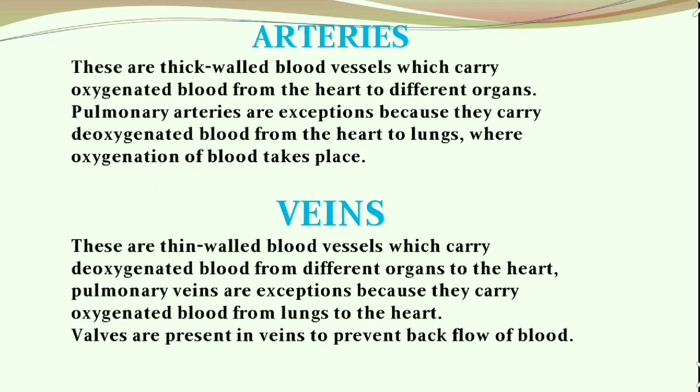What are veins? Veins are thin-walled blood vessels which carry deoxygenated blood from different organs to the heart. Pulmonary veins, again, are an exception because they carry oxygenated blood from the lungs to the heart. Valves are present in the veins to prevent the backflow of blood.